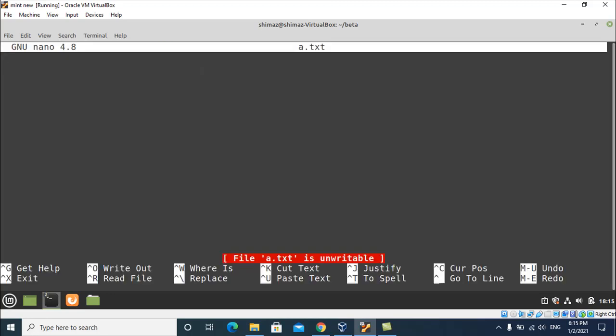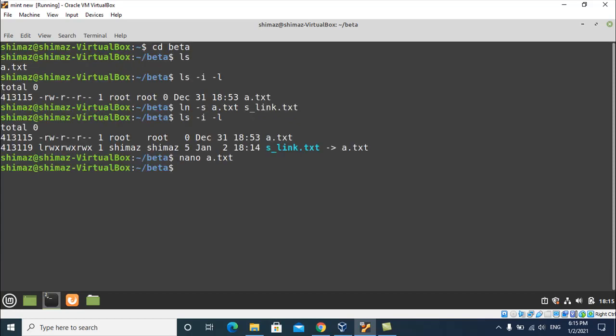Okay, so some issues with the file permission. So this one you can ignore. I just want to give some file permissions to this a.txt. chmod a+rwx, to give readable and writable permission to all on a.txt.